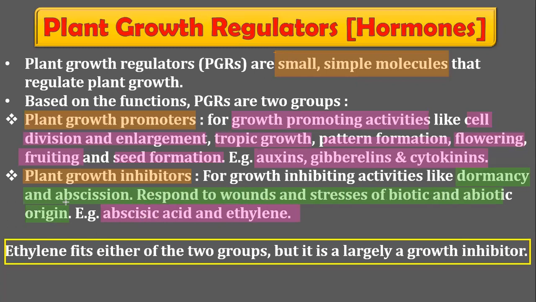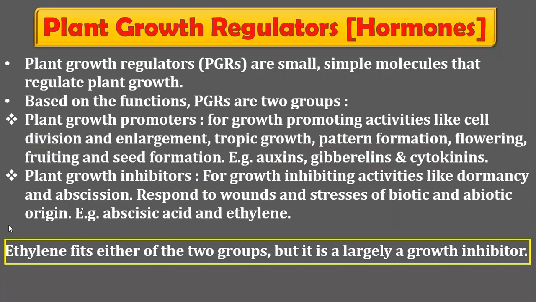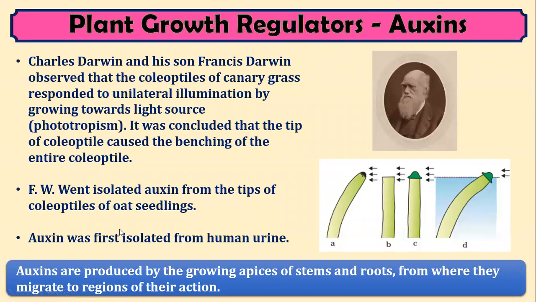Is it clear? So the plant growth promoting hormones are auxins, gibberellins, and cytokinins, and the plant growth inhibiting hormones are abscisic acid and ethylene. Ethylene can fit in both groups, as both promoting and inhibiting, but mostly it shows major characteristics as a growth inhibitor. Basically, that's a basic introduction to plant growth regulators, and after that we move on with the types of plant growth regulators.